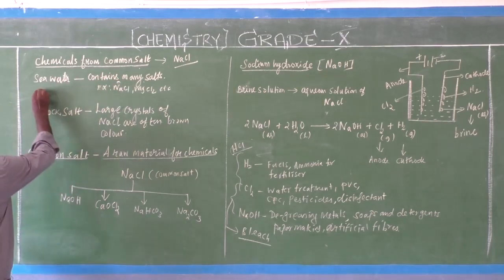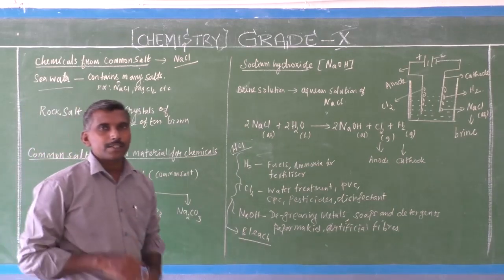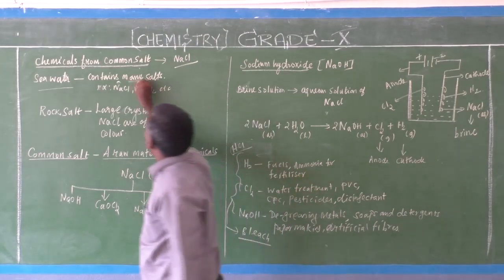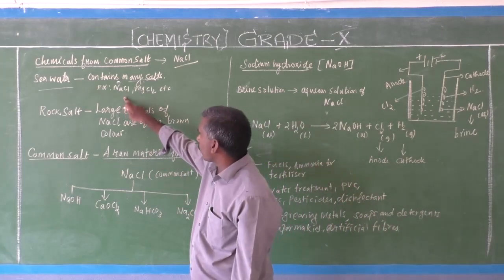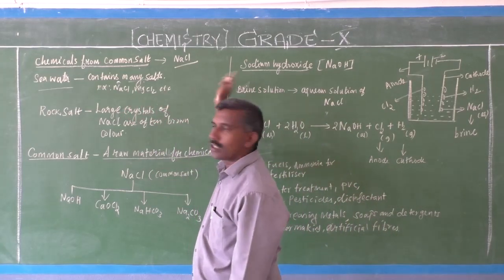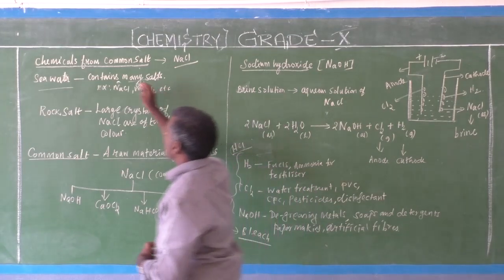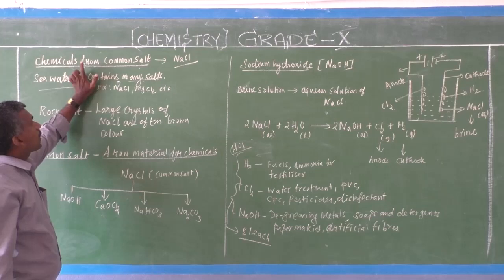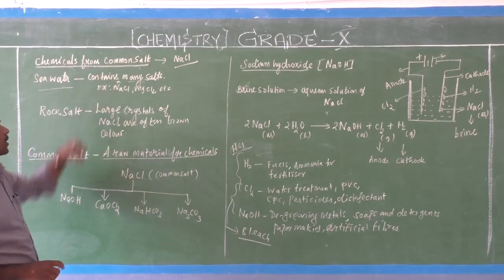You know, seawater contains so many chemicals, particularly many salts. For example, sodium chloride, magnesium chloride, calcium sulfate, magnesium sulfate, gold, silver, and platinum are present in seawater. Now this topic is the chemicals from common salt.